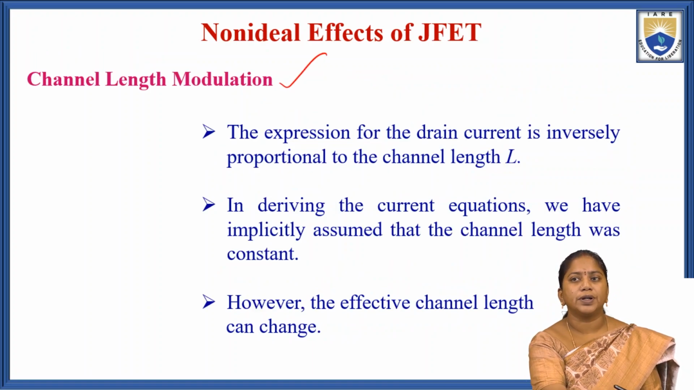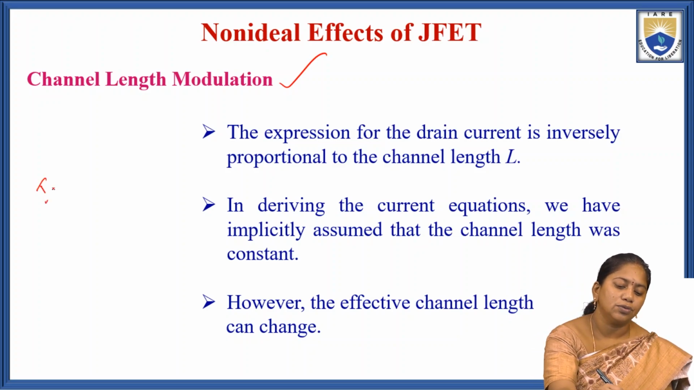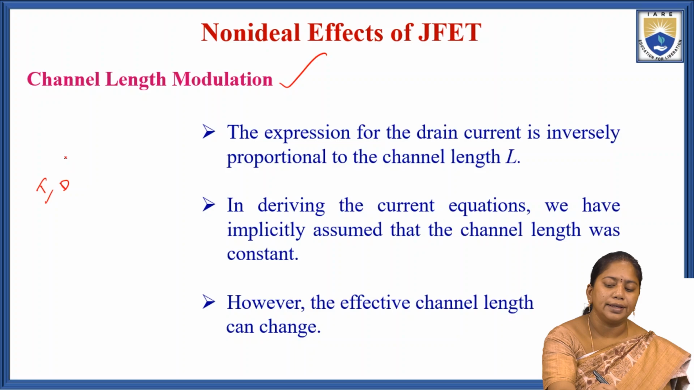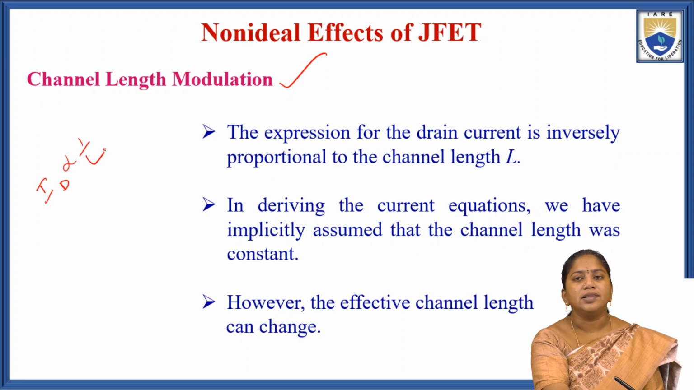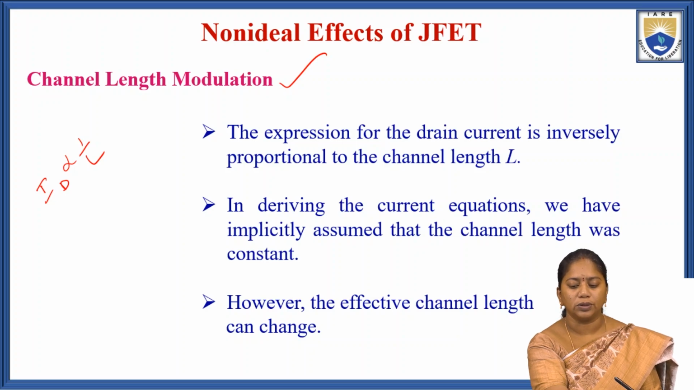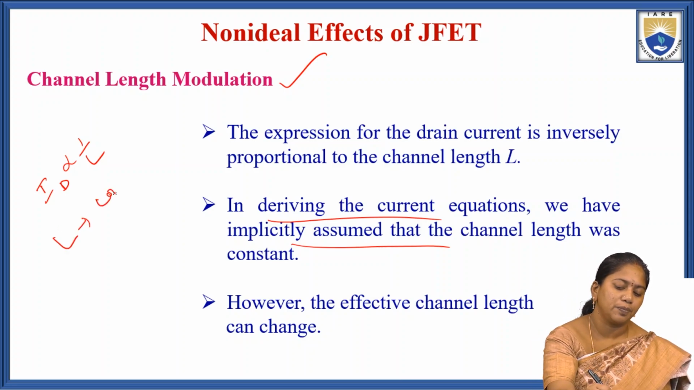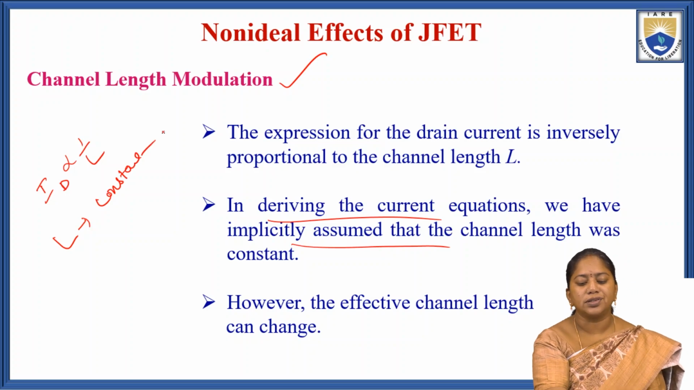The expression for the drain current is inversely proportional to the channel length. So, here the drain current ID is inversely proportional to the channel length. In deriving the current equations, we implicitly assumed that the channel length was constant. Here we are keeping the channel length constant.